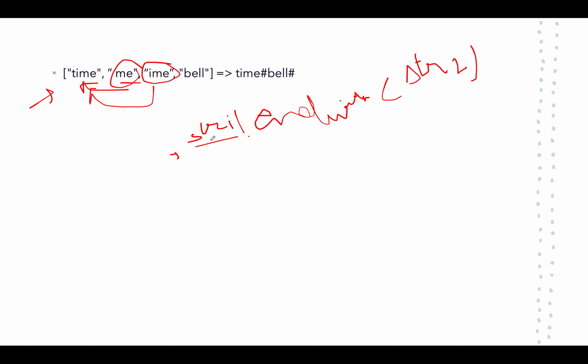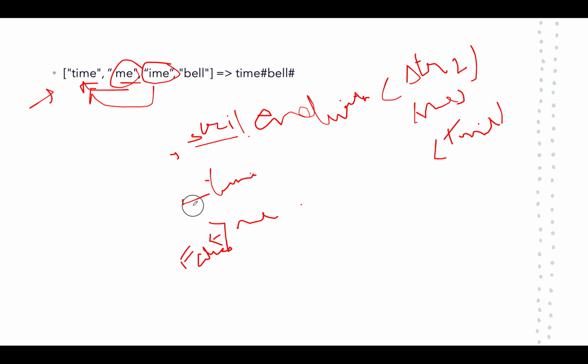For example, time ends with me, so this will return true. Also, me does not end with time, so that will return false. I hope this method is clear to you. So me does not end with time, so it will return false. However, time ends with me, it will return true.